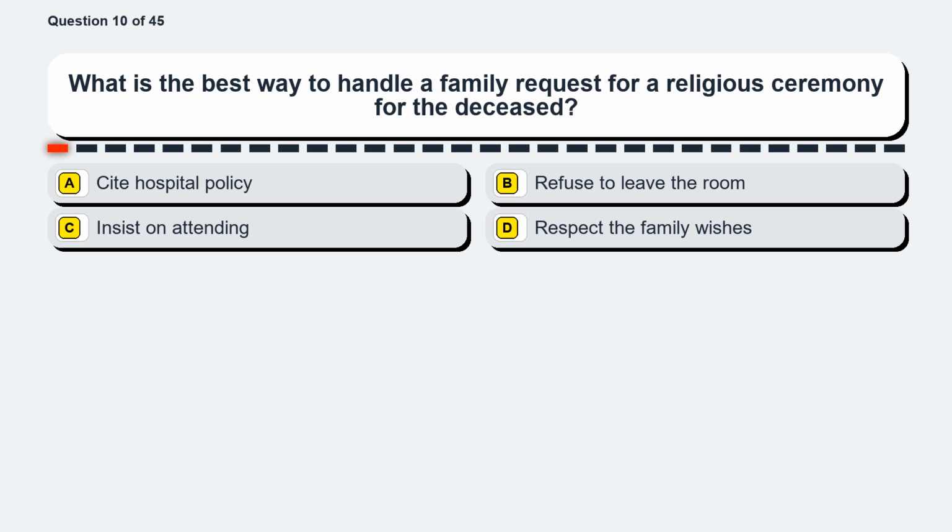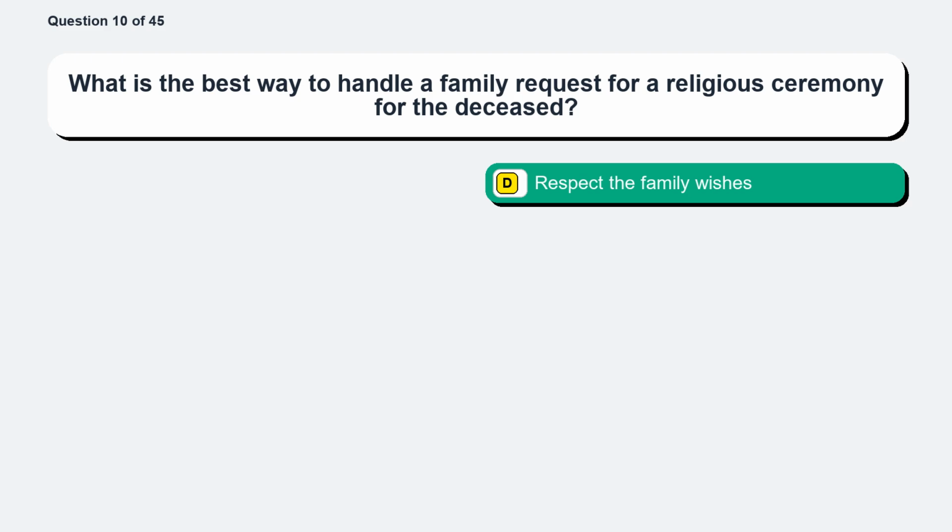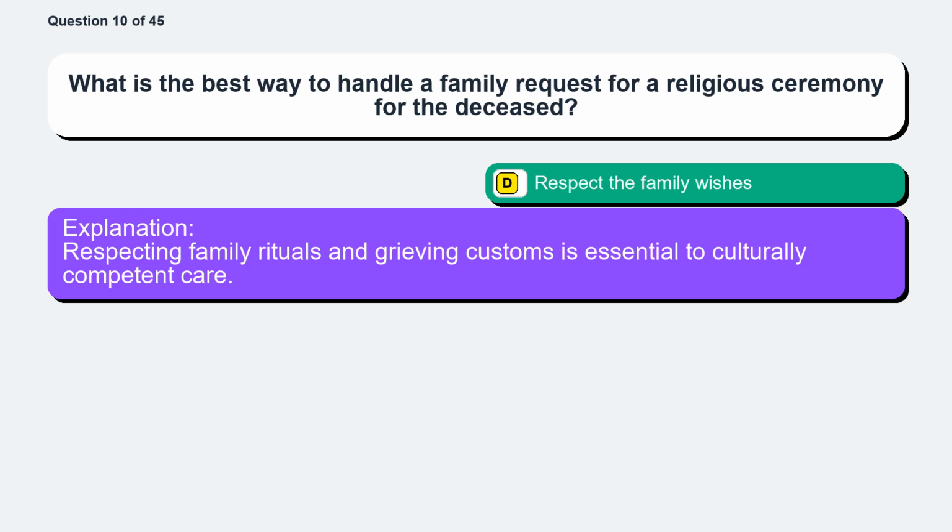Question 10. What is the best way to handle a family request for a religious ceremony for the deceased? Option A, cite hospital policy. Option B, refuse to leave the room. Option C, insist on attending. Option D, respect the family wishes. The correct answer is option D, respect the family wishes. Respecting family rituals and grieving customs is essential to culturally competent care.